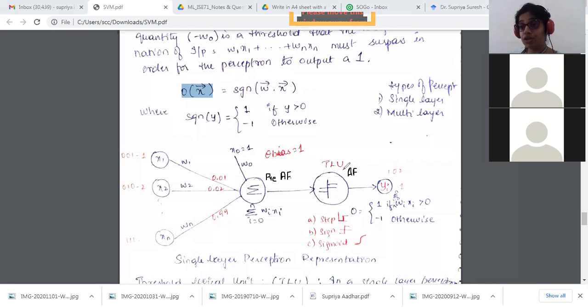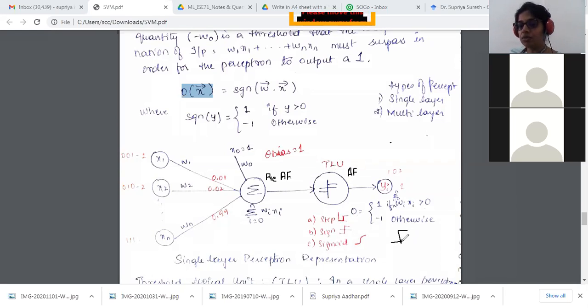TLU is the threshold logic unit. What is the threshold condition that I'm going to consider? Whether it is a sigmoid curve, it is telling me that I want it to range from 0 to 1. I don't want it just to tell me either 0 or 1. When I say it is a step function, the step function is basically 0 or 1.